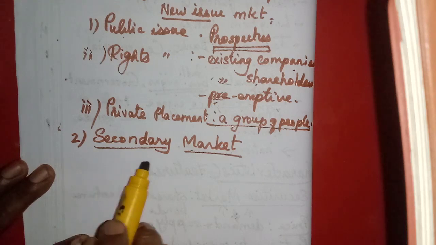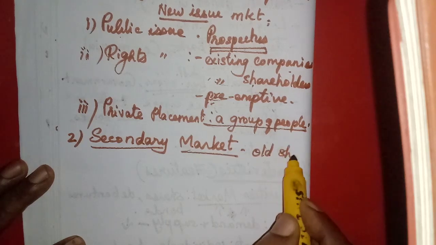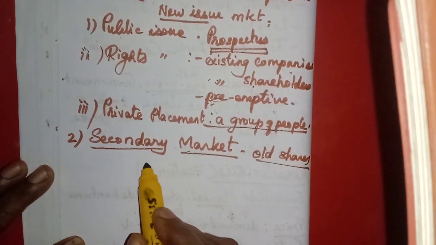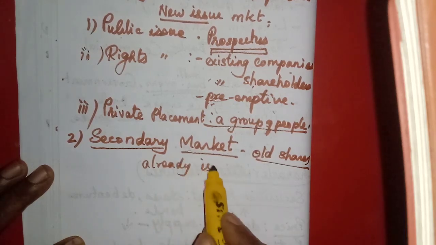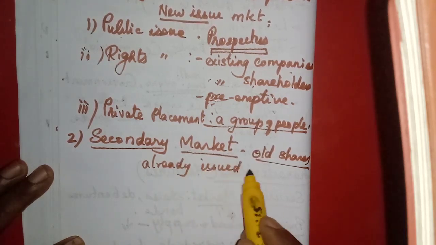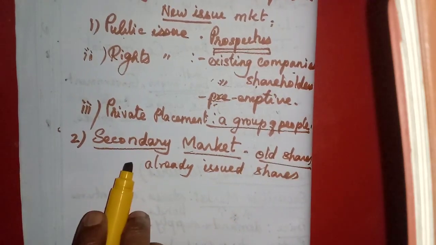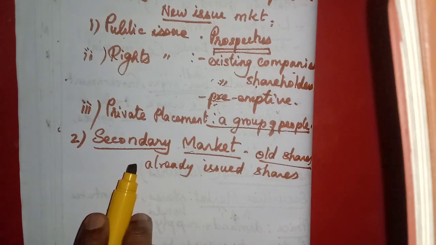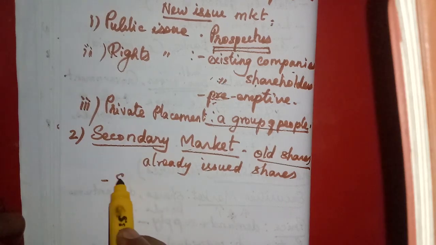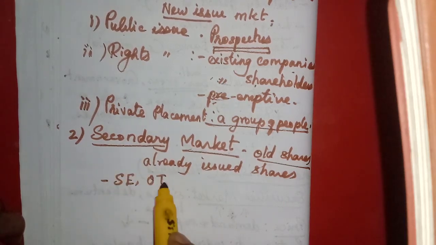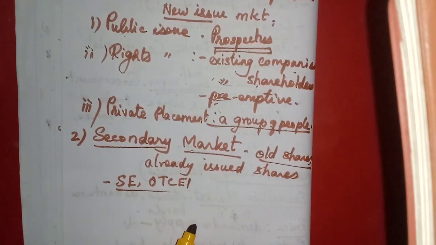So we can say it is not for new shares, it is for old, already issued shares. The shares which are already issued in the primary market will be traded in the secondary market. The best examples of the secondary market, which I already taught you, are the stock exchange and the Over the Counter Exchange of India.